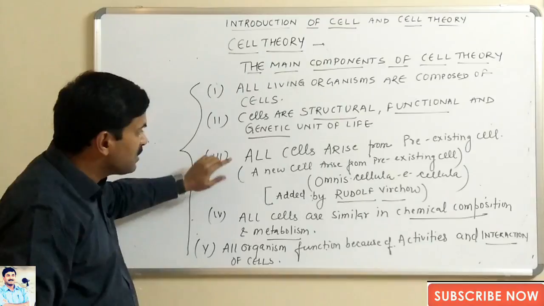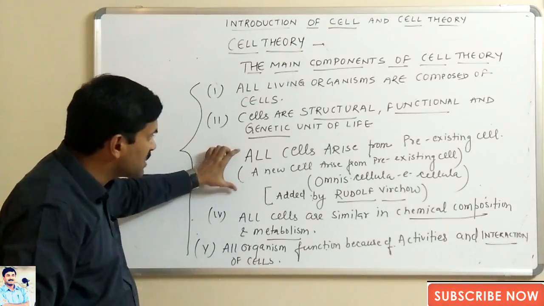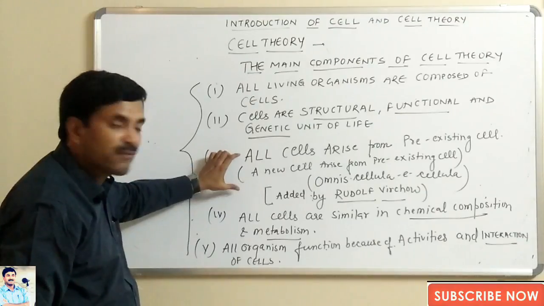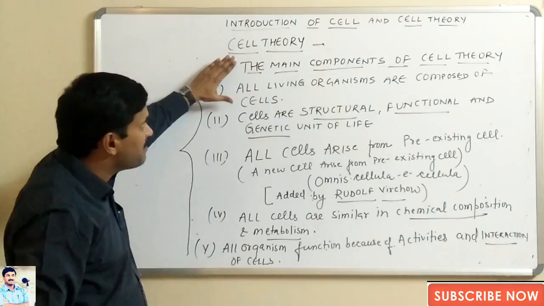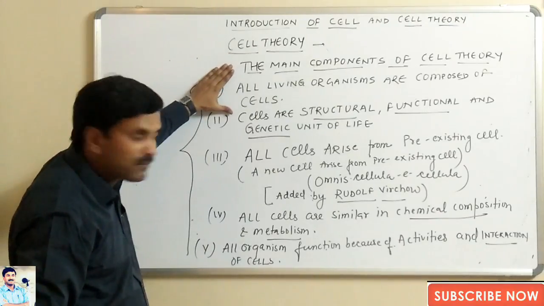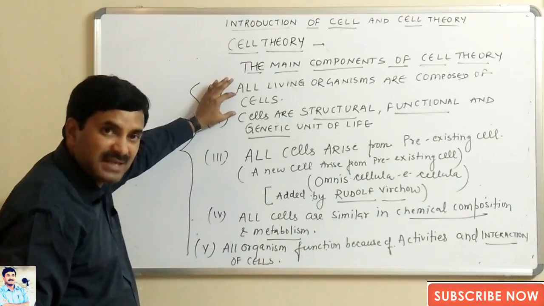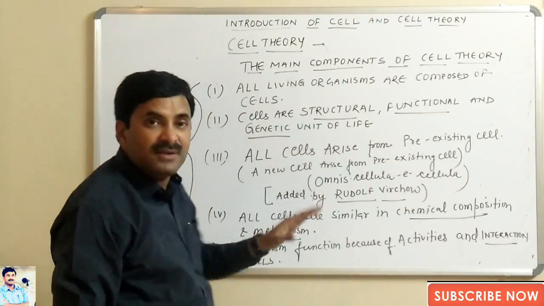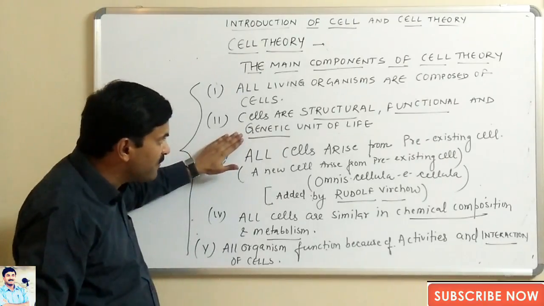Only one point was added later on by Rudolf Virchow, which was point number 3, that a new cell arises from a pre-existing cell. Again, I am repeating the main components of the cell theory: all living organisms are composed of cells. Cells are the structural, functional and genetic unit of life.